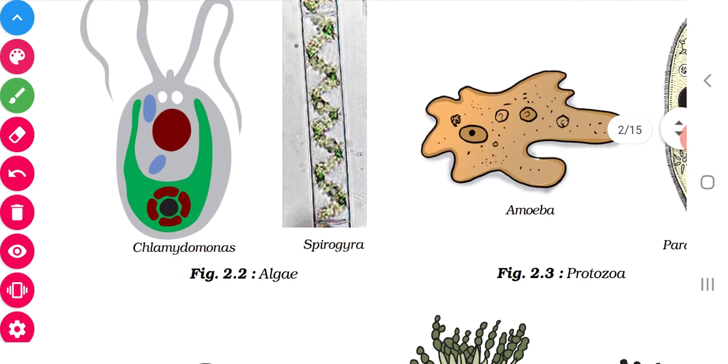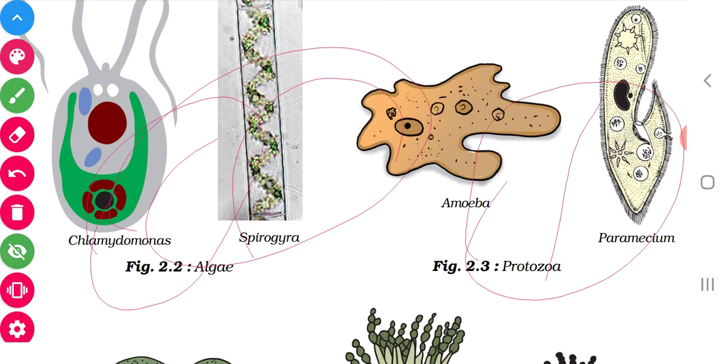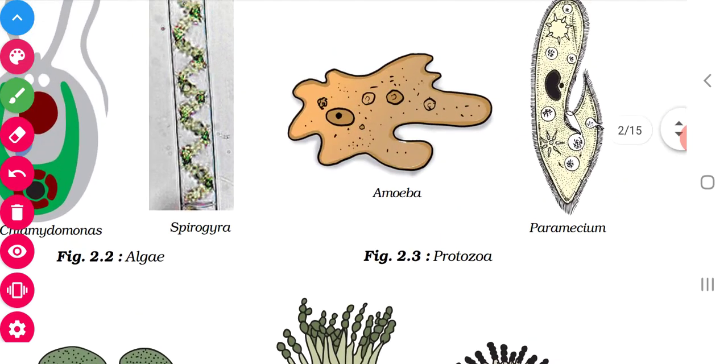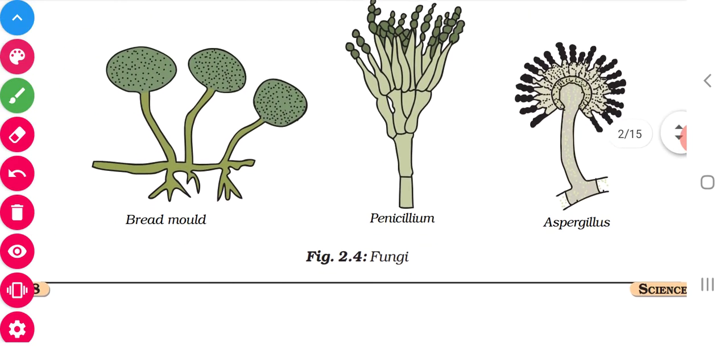We have studied this in 7th standard. Did you recall, children? Yes. Then protozoan. Amoeba is a protozoan. You know, children, there is no definite shape for amoeba, and paramecium is also a protozoan.